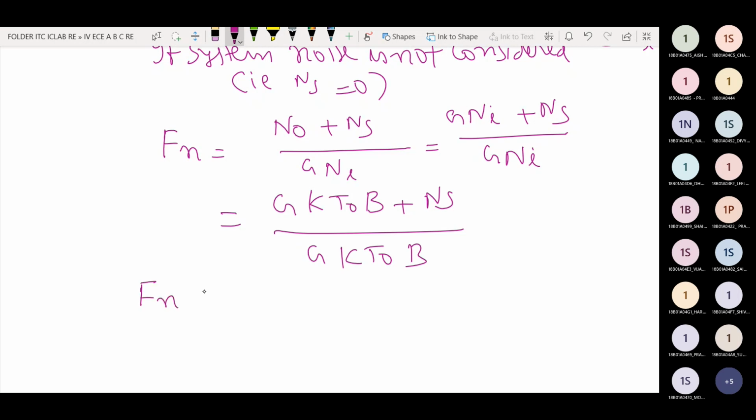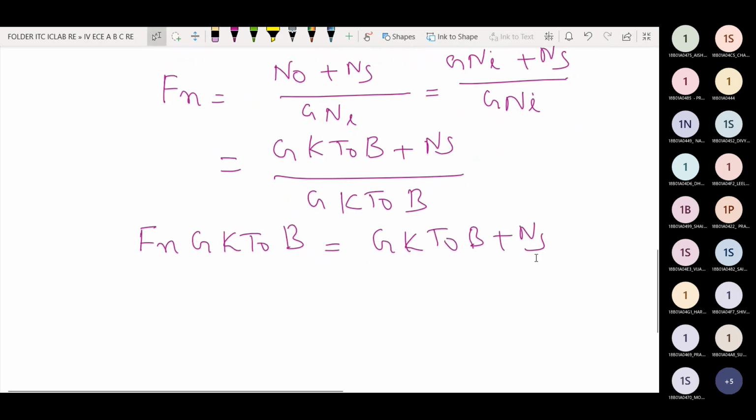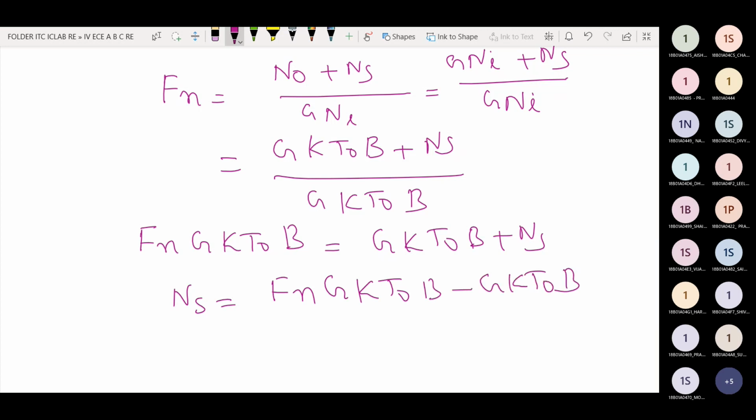Fn G K T0 B is equal to G K T0 B plus Ns. Find out the system noise. From this expression, the system noise Ns is equal to Fn G K T0 B minus G K T0 B, that is, G K T0 B times Fn minus 1. This is the system noise formula.